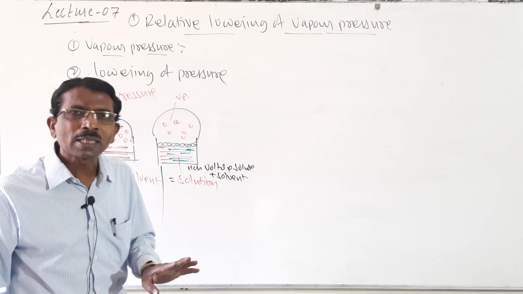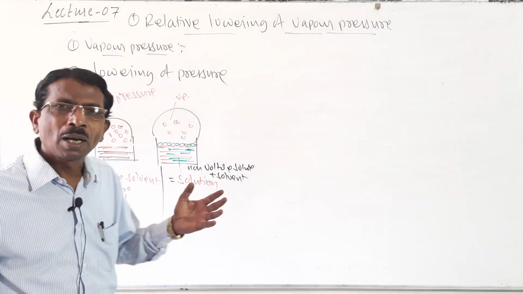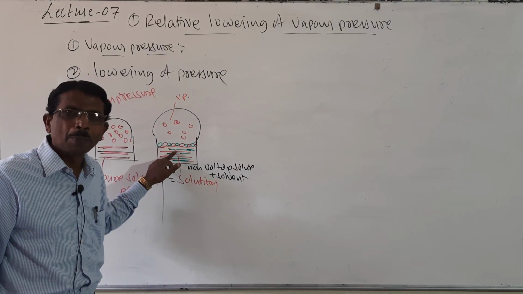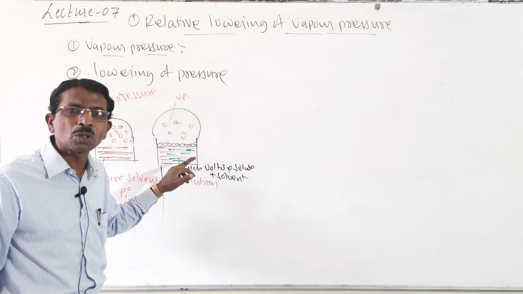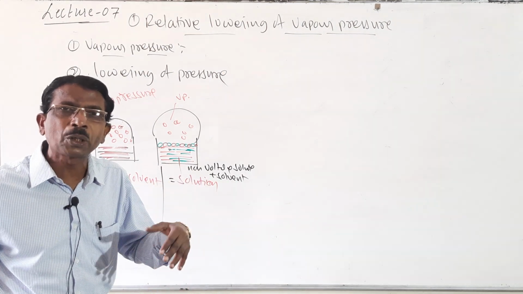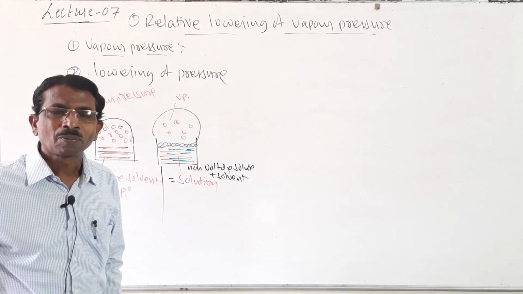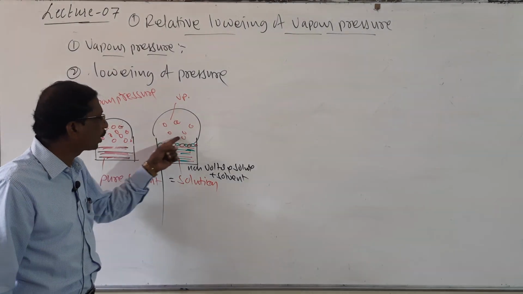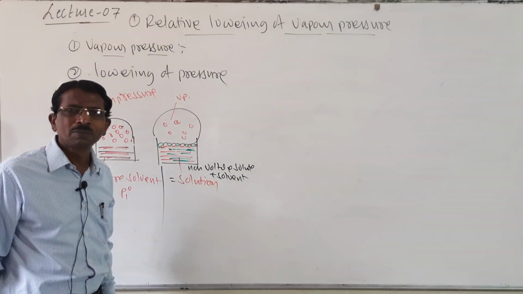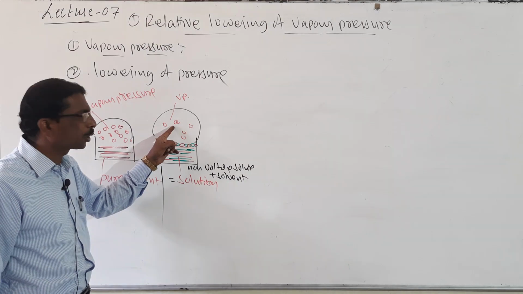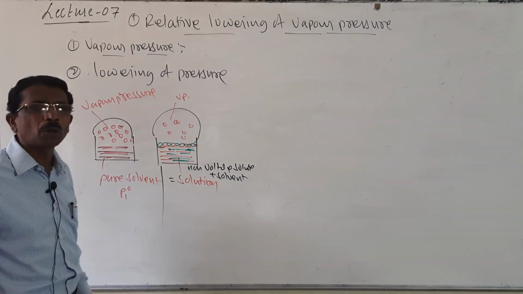The solvent molecules do not escape from the surface, because the solute particles do not allow them to escape, and therefore the vapor pressure of the solvent is less. So here the vapor pressure is less and there the vapor pressure is more.